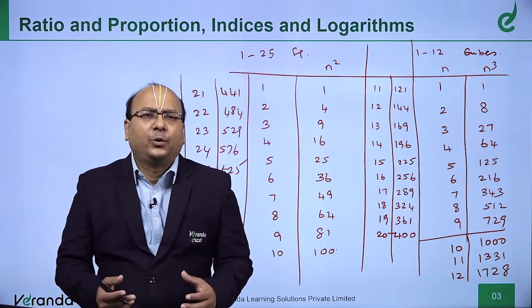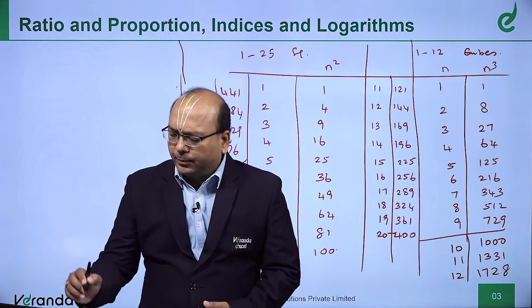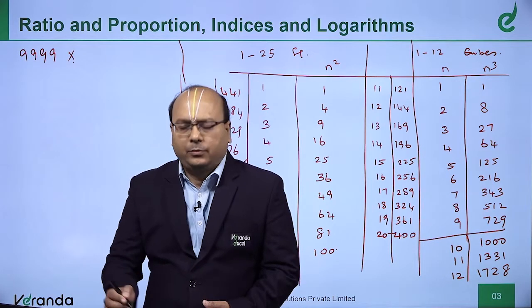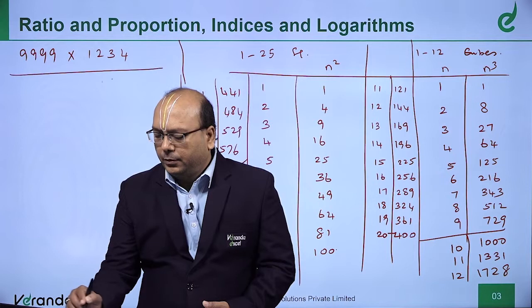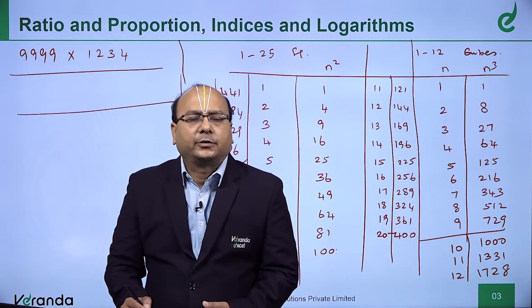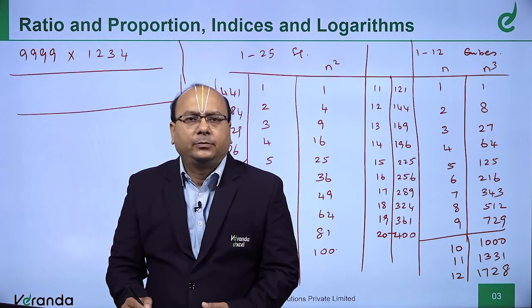Let me share a few with you. Now, I'll take a number, 9999 into 1234. You can take your calculator and make a product. I'm very sure that I'll be faster than you.